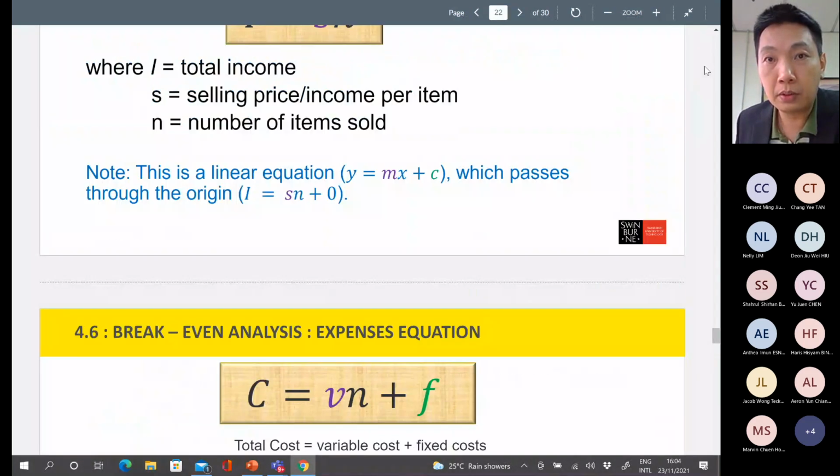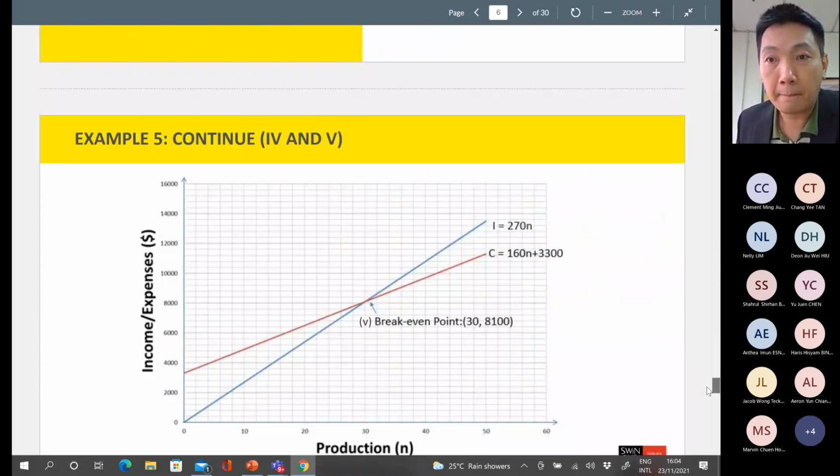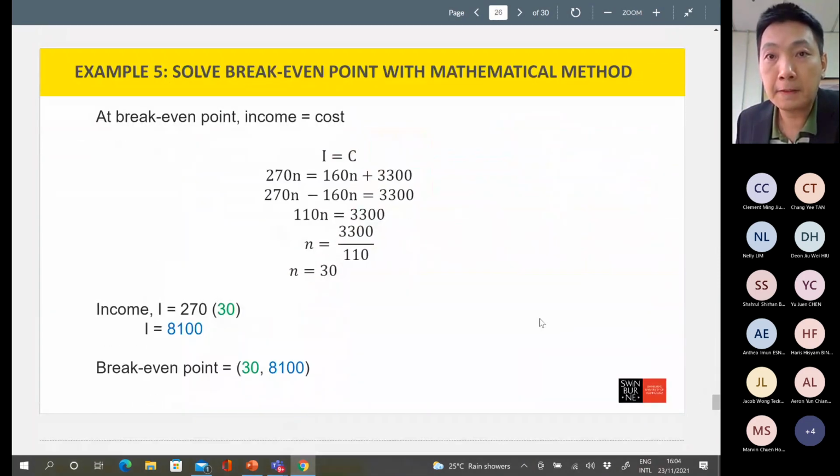I think I already showed you the sample somewhere here. Okay, this one. So we know that income is equal to cost. Income is 270n, right? The cost is the total variable cost plus the fixed cost. You may find that this term has n, this term also has n.